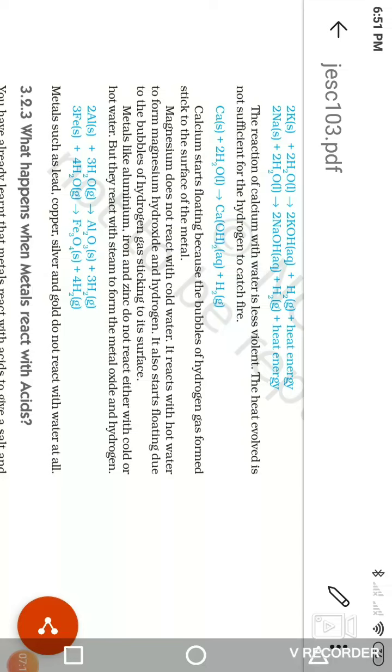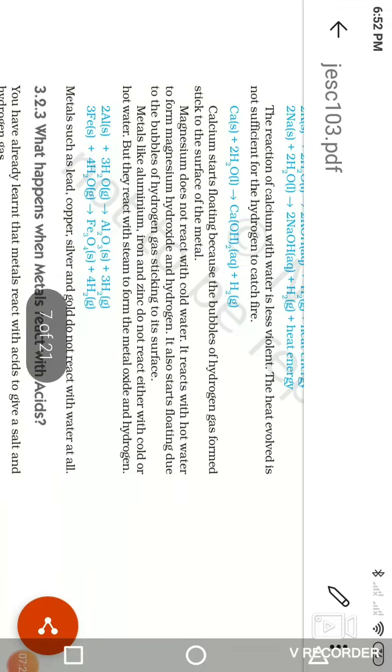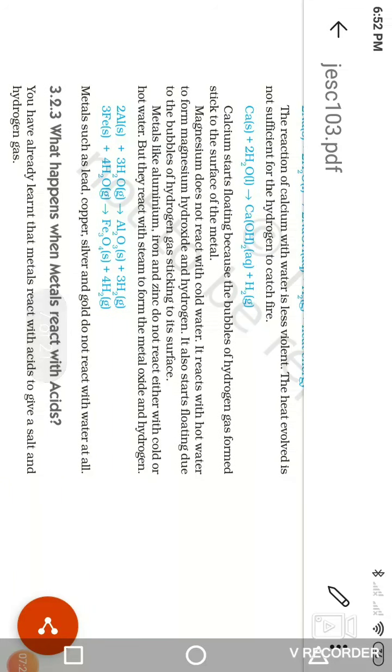The hydrogen gas formed sticks to the calcium in the form of bubbles. Hence calcium floats on the water. Calcium starts floating because of the bubbles of hydrogen gas sticking to the surface of the metal.